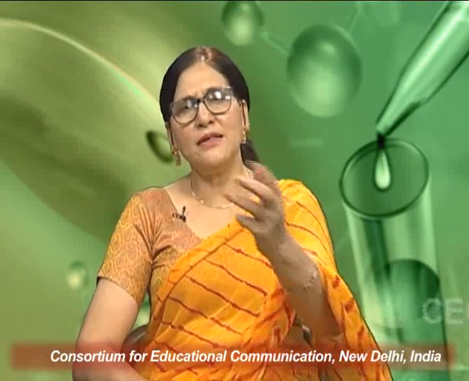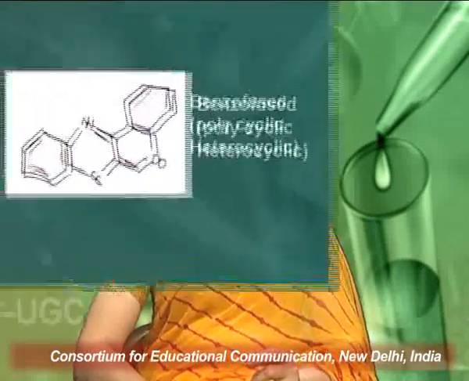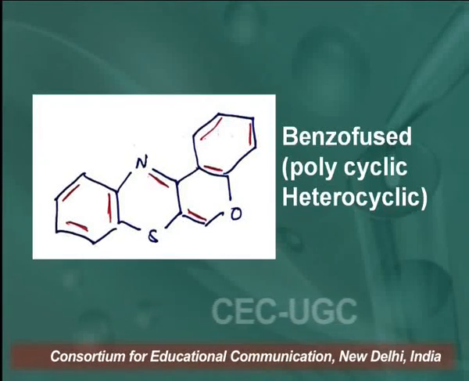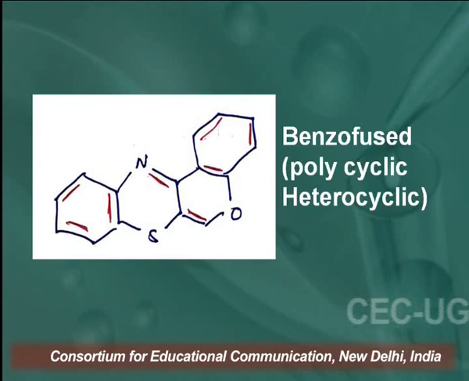Similarly, this is another example of benzo-fused polycyclic heterocyclic compounds. So here you are looking at more than 2 benzene rings joined with each other.